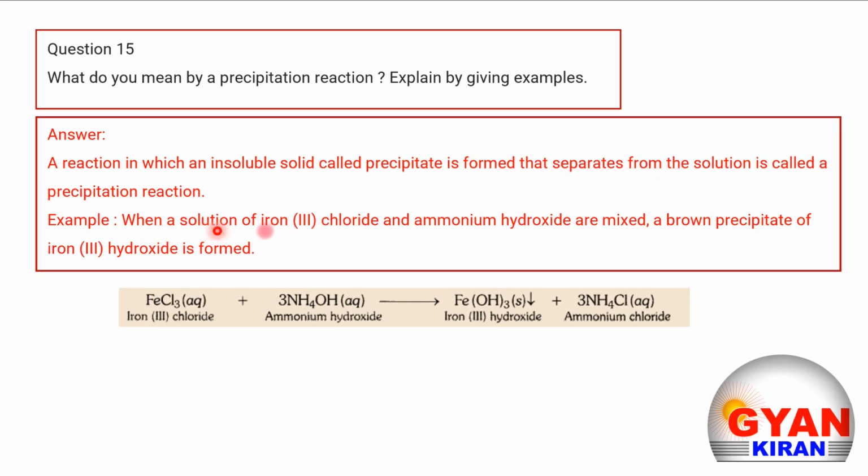For example, when a solution of iron chloride FeCl3 and ammonium hydroxide are mixed together, what happens? A brown precipitate of iron hydroxide is formed, because in this reaction the precipitate is separated from the solution.